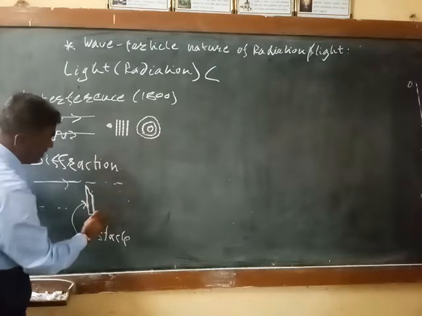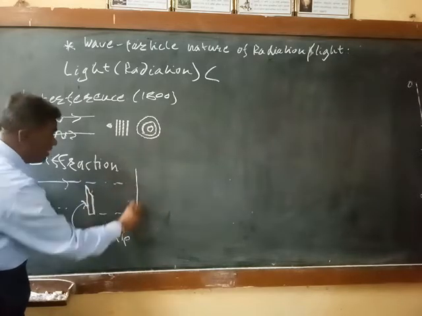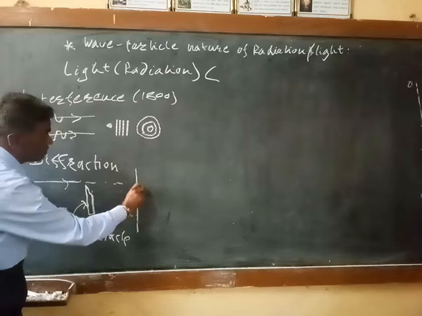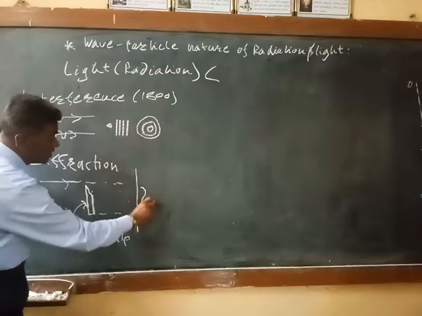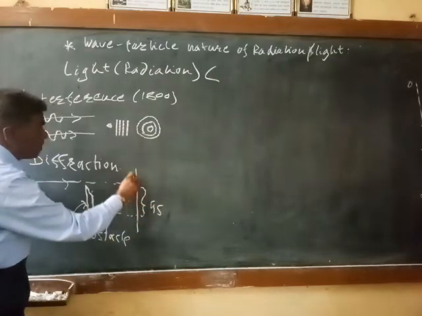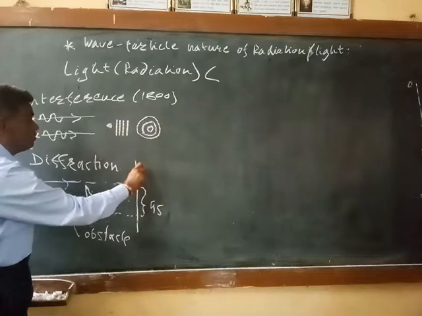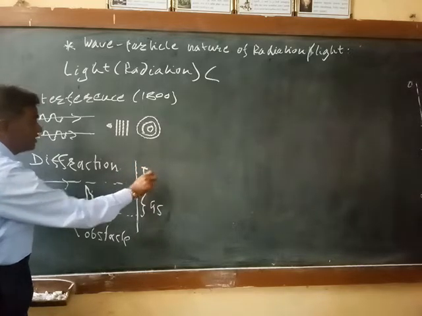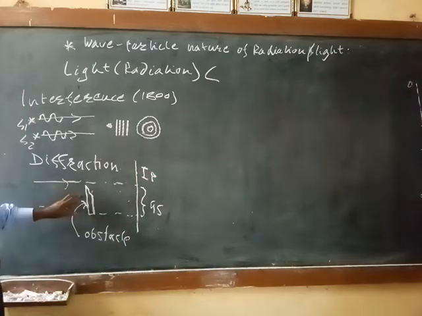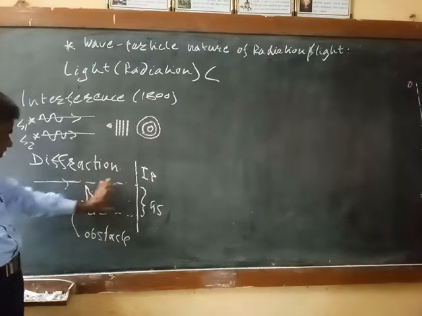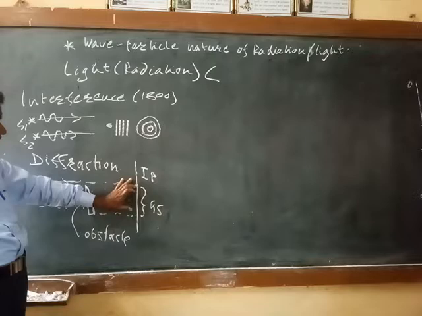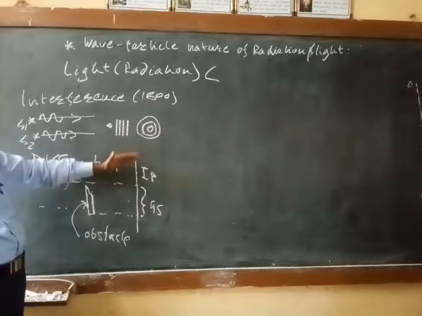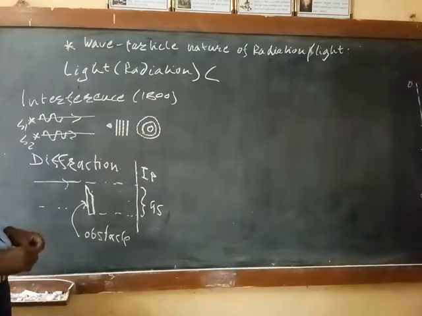Then we expect the geometrical shadow of the obstacle, and above this we get the illuminated portion of the light. So when light is incident on the opaque obstacle, the geometrical shadow of this obstacle is expected on the screen, and above we get the illuminated portion.